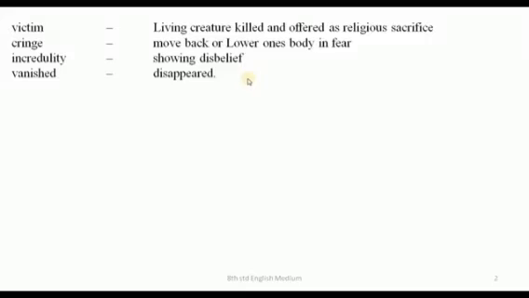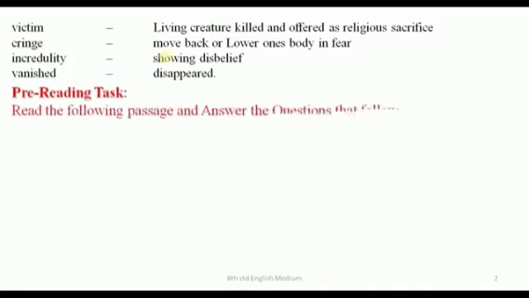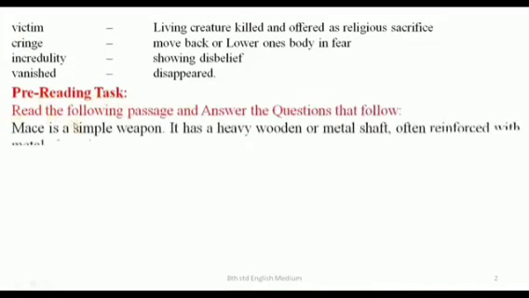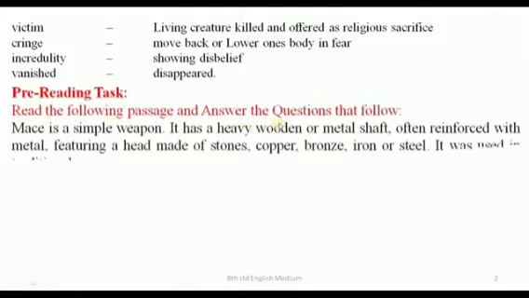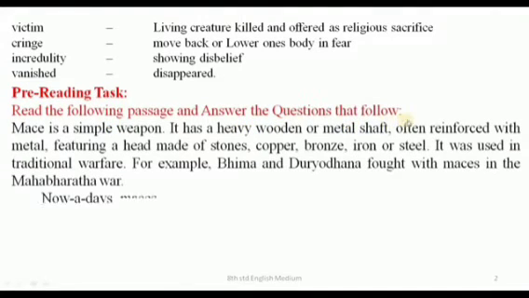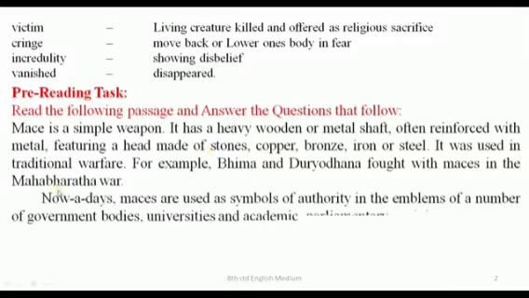These are your glossaries and they are given in your textbook also. You can refer to the textbook also. Okay. Next, pre-reading task. Read the following passages and answer the questions that follow. In your textbook also there is a passage and you can refer to it. Okay. Directly we go through the questions and answers.